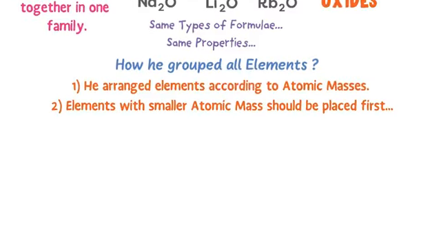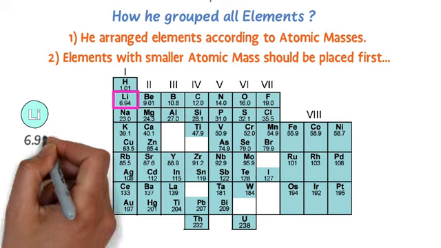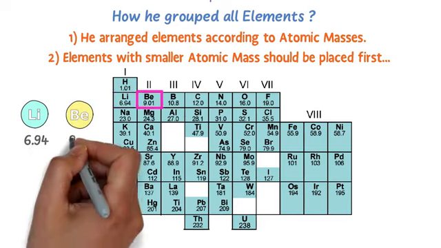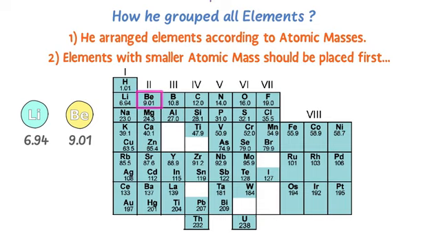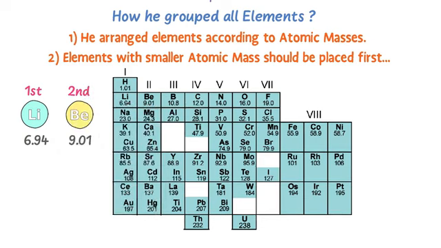He arranged all elements in 8 columns, called groups, in ascending order of atomic masses. For example, the atomic mass of lithium is 6.94, the atomic mass of beryllium is 9.01. The atomic mass of beryllium is greater than lithium, so beryllium is placed after the lithium.